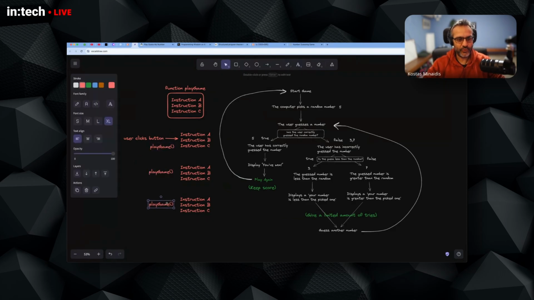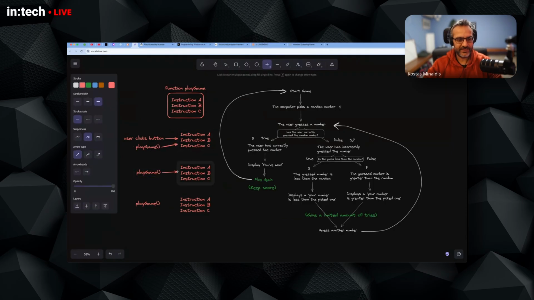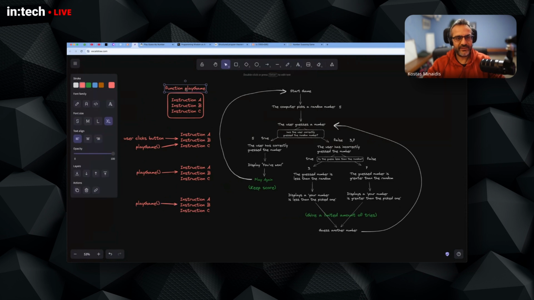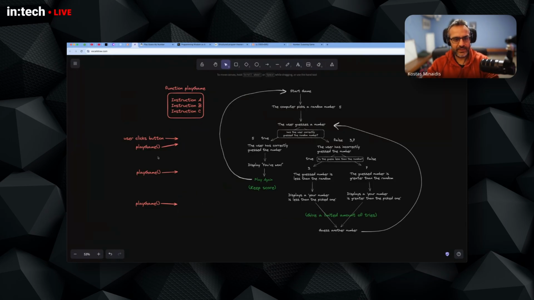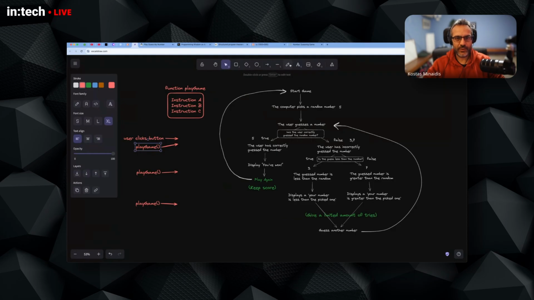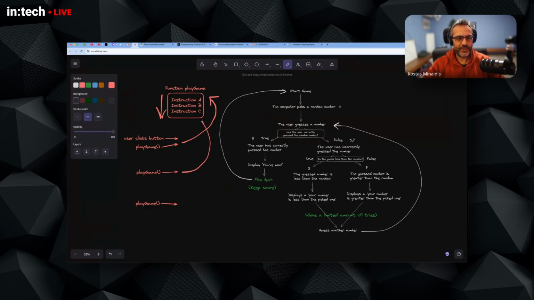So now every time in your code that you run this command, play game parentheses, we say that you're calling a function. So the computer will go here, find the function name, find the code, and execute it. Okay? So it doesn't copy this instruction. It says, okay, you say play game, which means I will go here and then run these instructions from top to bottom. In here, I will go again and run once again the instructions from top to bottom. So this is how functions work.